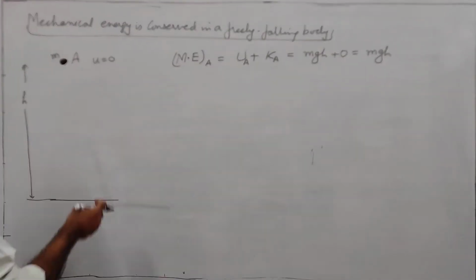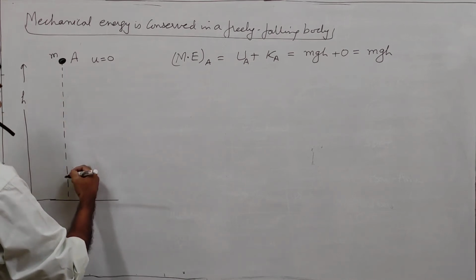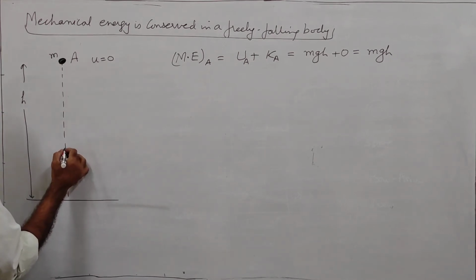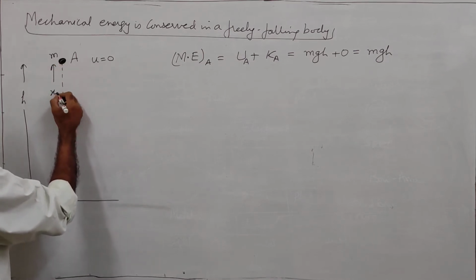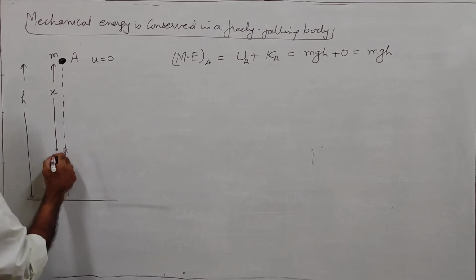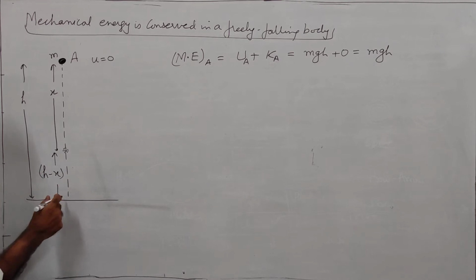Okay. Now we have released this mass, and at a certain instant of time, say it is here, it has fallen through a distance x, and it is at a height of h minus x from the ground level.